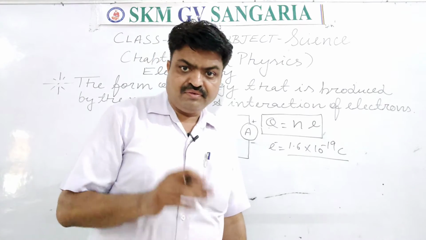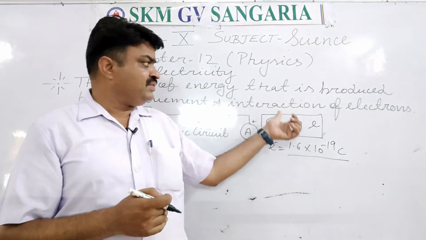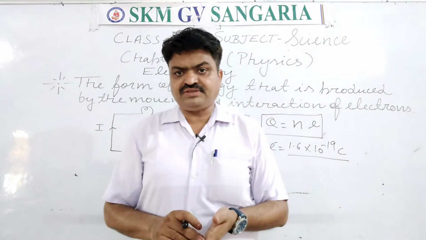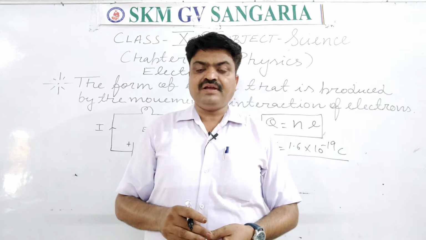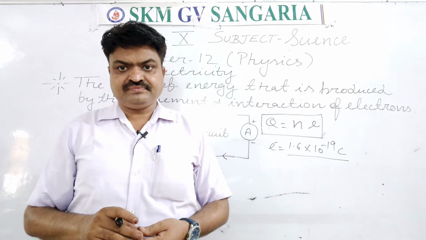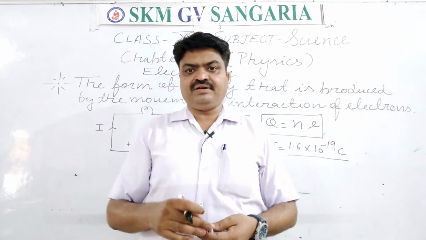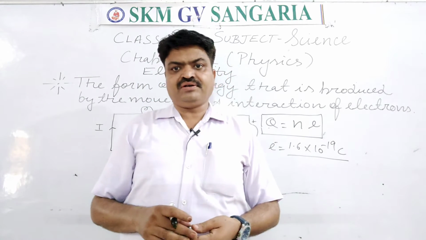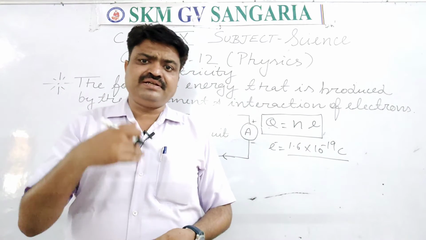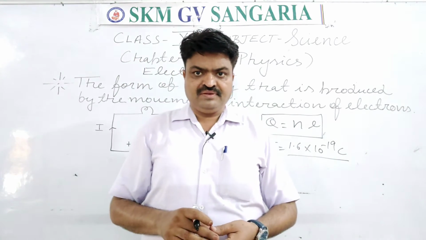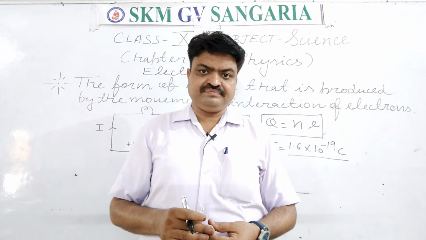Now we come to the types of electricity. There are two types of electricity, student: static electricity and current electricity. When we run a particular electrical device like an electric motor, or when we switch on the bulb, the electricity that we use is considered current electricity.